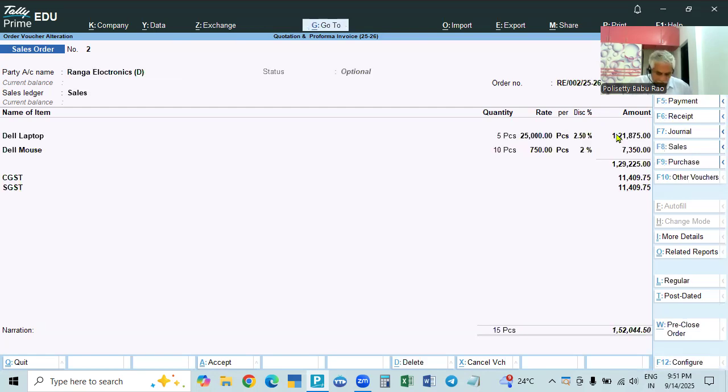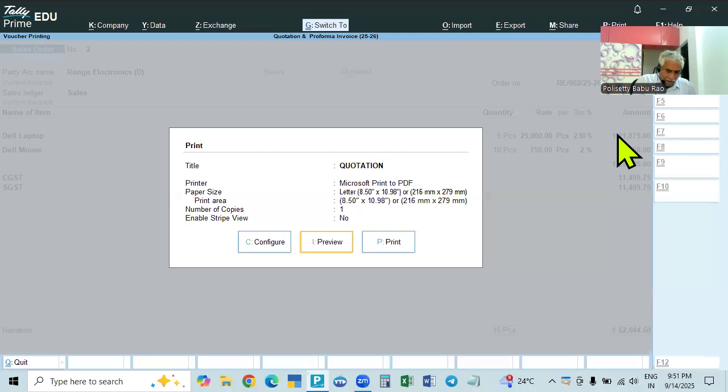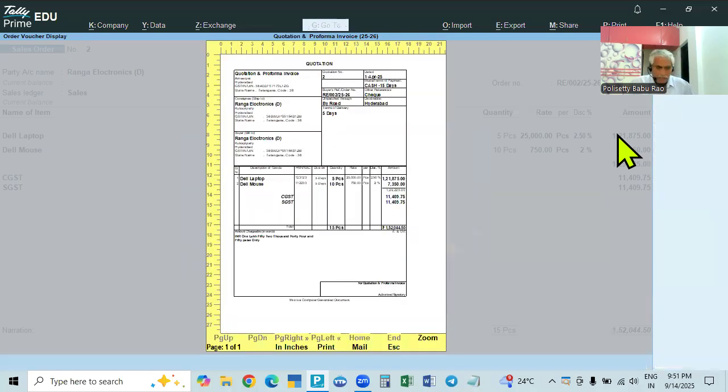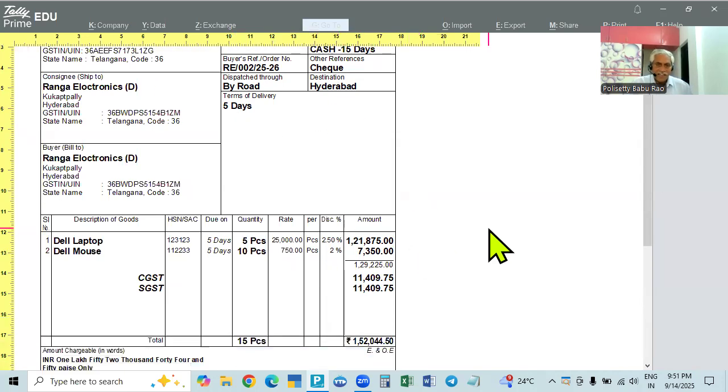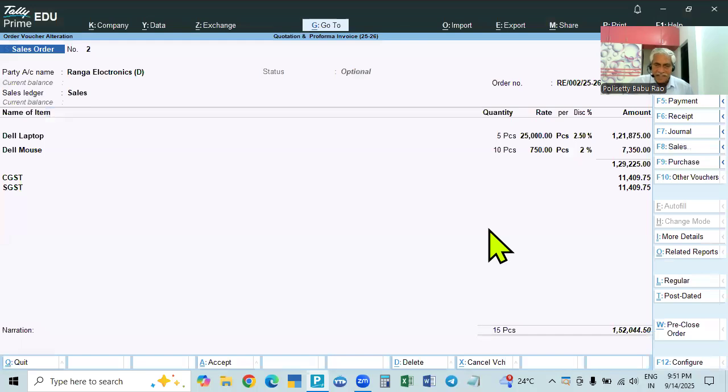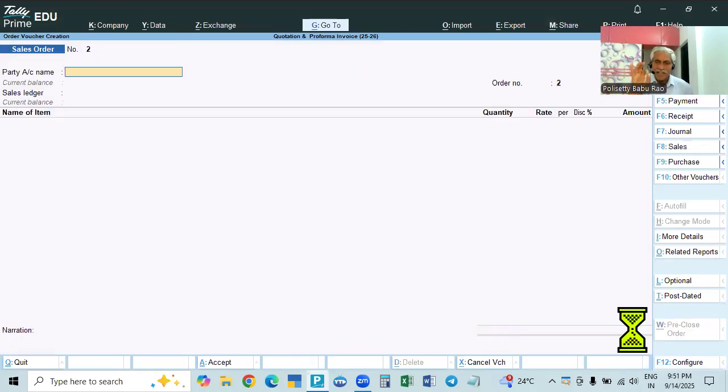And if you see this, print Control P, then preview, then F4. So number 2, quotation number 2, the order number is also given as number 2, and everything is checked: by road, cashew, by road to Hyderabad, 5 days, everything given. All the details are given, and this will be printed and sent to the party. This will be printed and given to the customer. Okay, this is about preparing and giving.